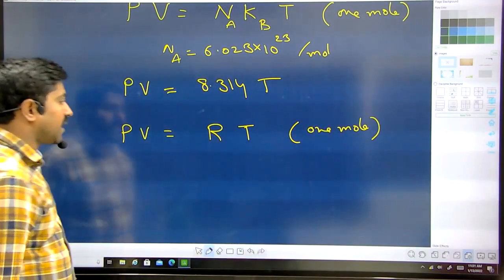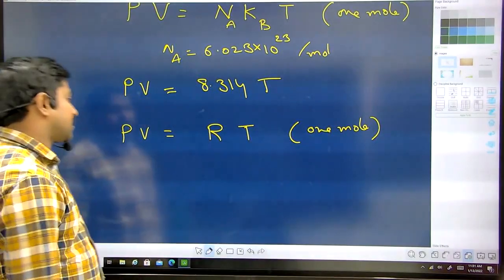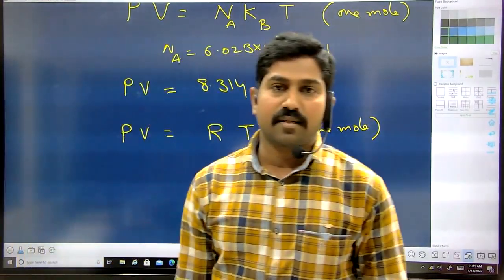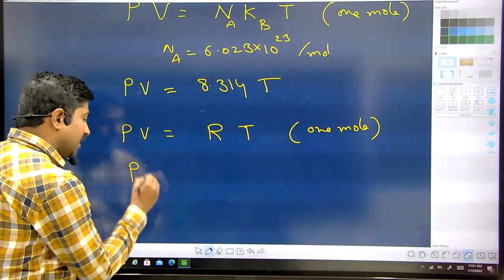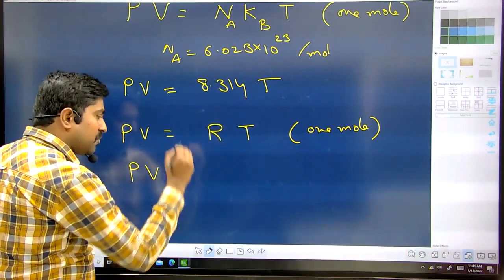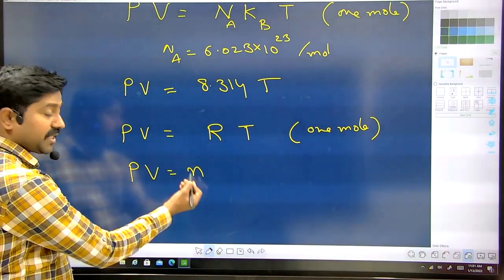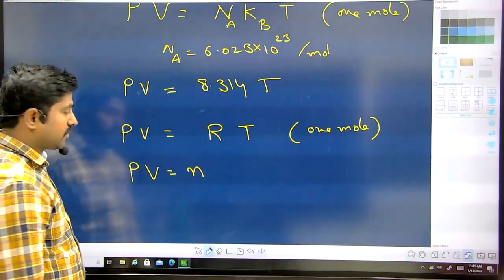This is the equation for 1 mole. For 1 mole of gas, PV equals RT. But if the gas contains more moles, say n moles are taken, we write PV equals nRT. In general, we indicate small n for the number of moles and capital N for the number of molecules.